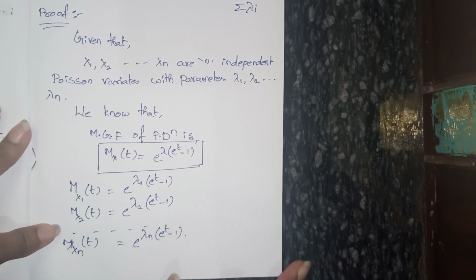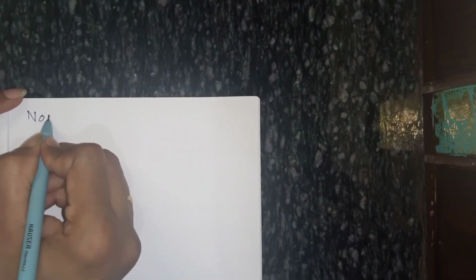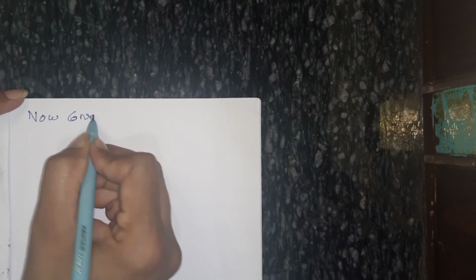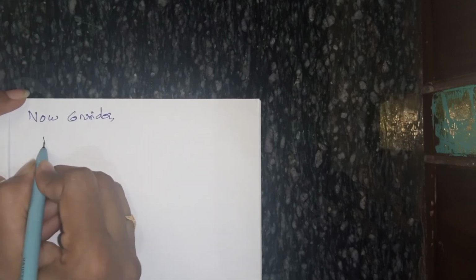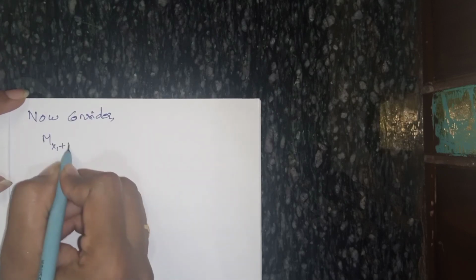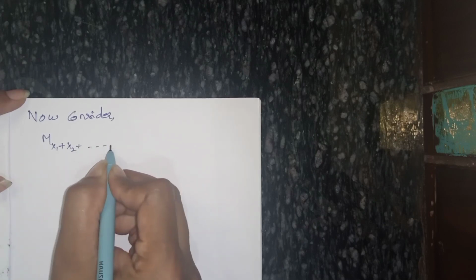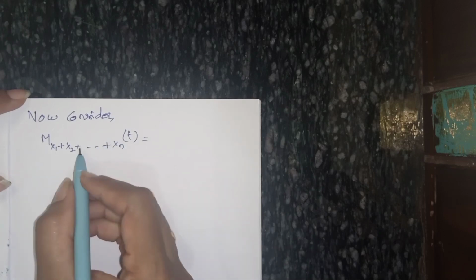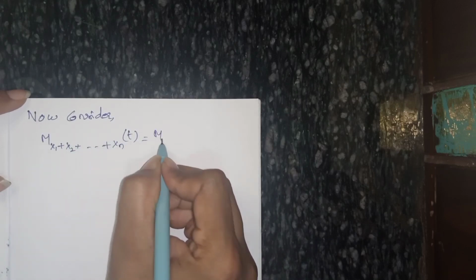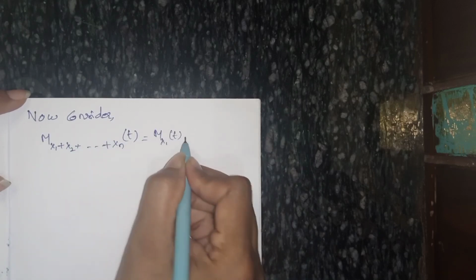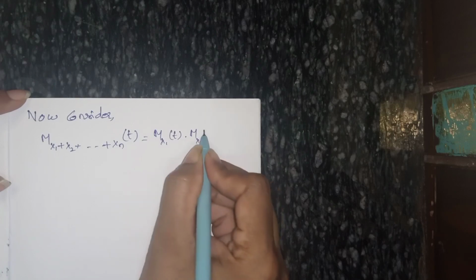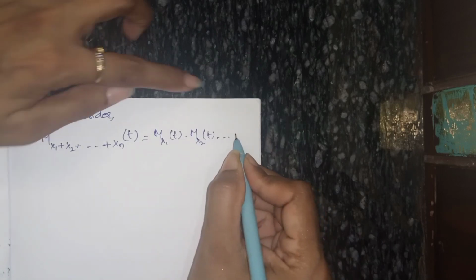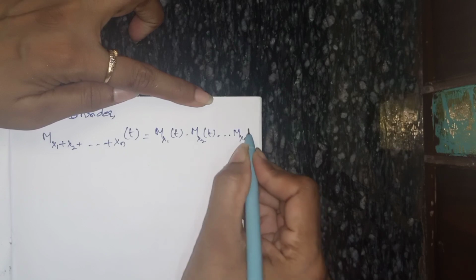Now consider M of x1 plus x2 plus and so on plus xn of t. How can we write this? It equals Mx1 of t into Mx2 of t and so on Mxn of t.